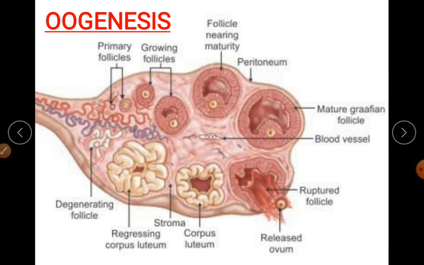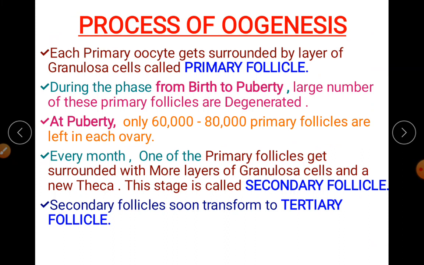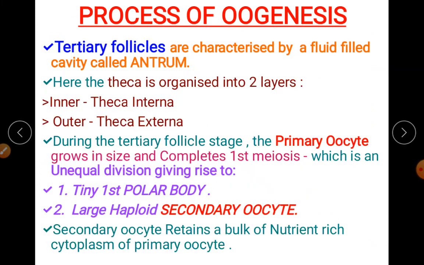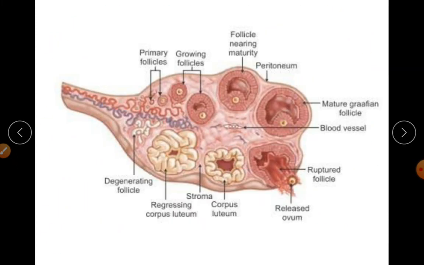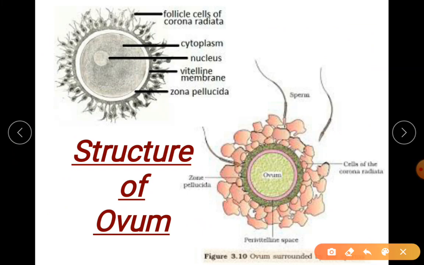So what is ovulation? Release of ovum on the rupture of your mature Graafian follicle. A better sentence: rupture of mature Graafian follicle, releasing the secondary oocyte. Don't write ovum directly, write secondary oocyte. This part is clear. We'll understand about how that secondary oocyte is.